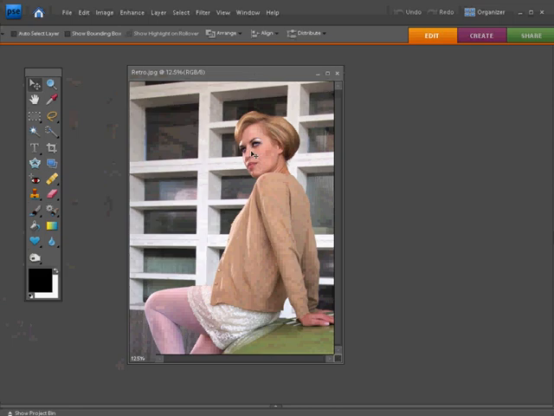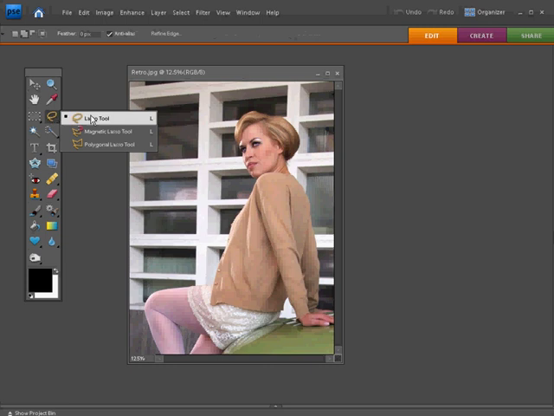Right, so the first thing that we want to do is make a nice accurate selection of the subject, just so we know which parts are going to remain sharp and which parts are going to become nicely defocused by the blurring effect. The way that we're going to do this is using the polygonal lasso tool. So come over to your toolbox and find the regular lasso, click and hold the mouse button down, and then come down to the one called polygonal lasso tool. Release the mouse there and you'll have access to that tool.